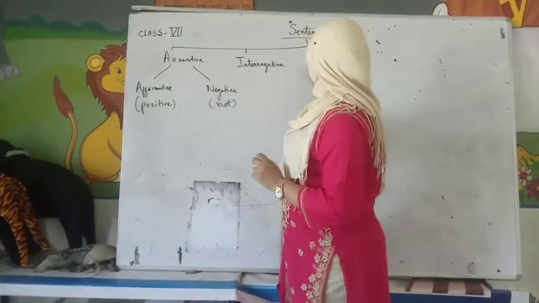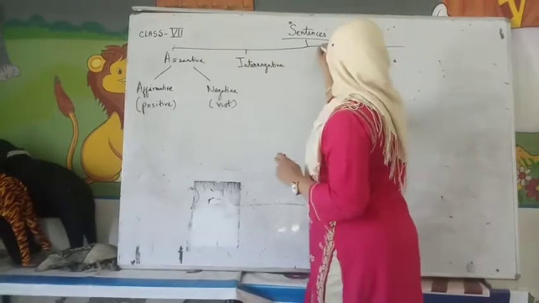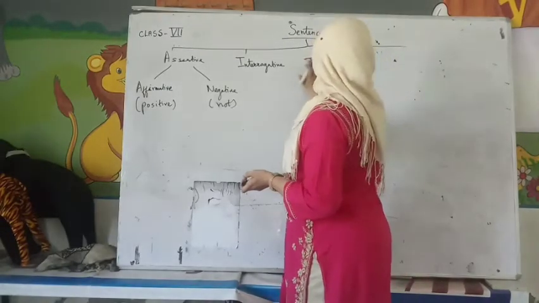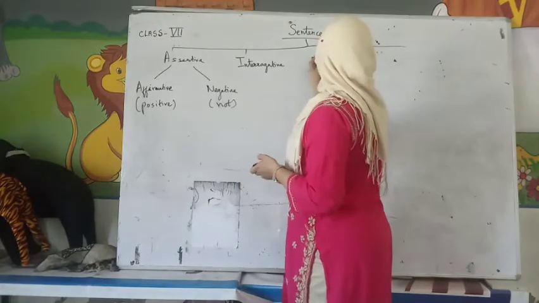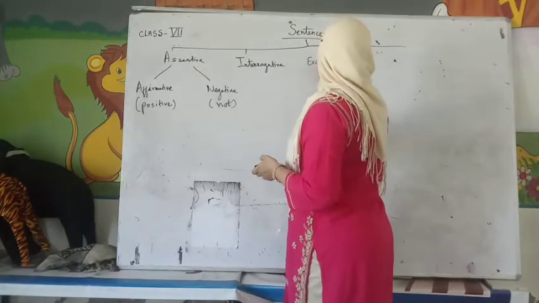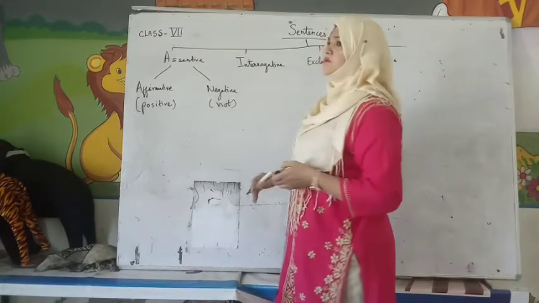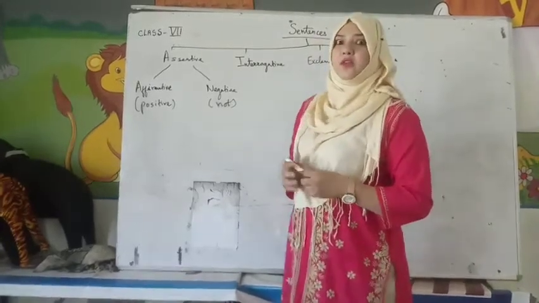Remember. Now we have imperative sentence, or before imperative I'll take exclamatory because it's easier, and then I'll go onwards. Exclamatory sentences are what? Exclamation.